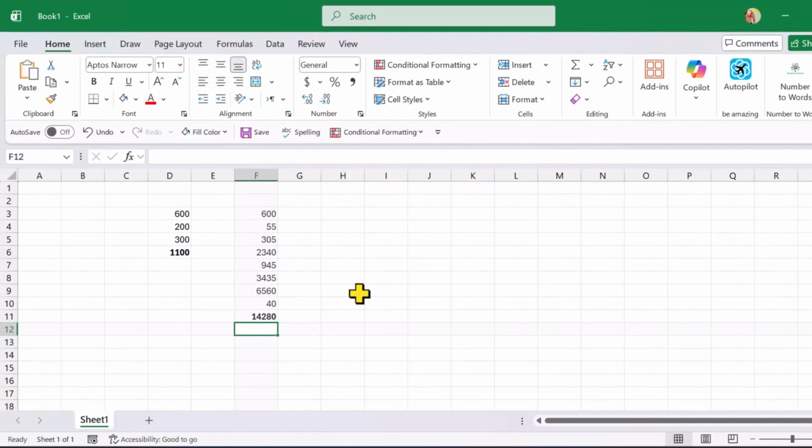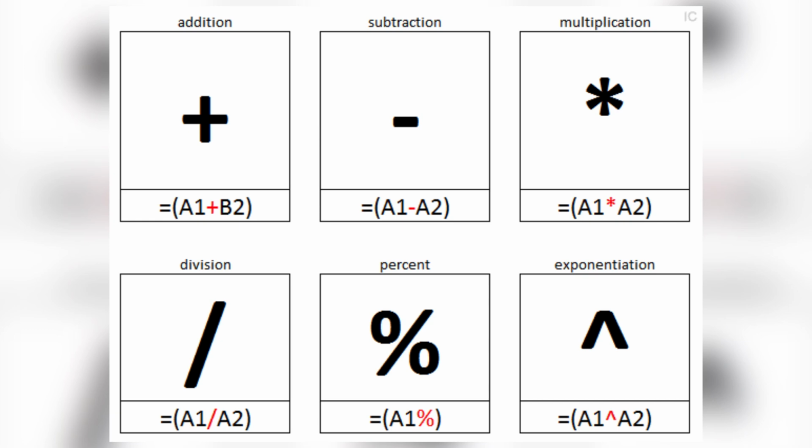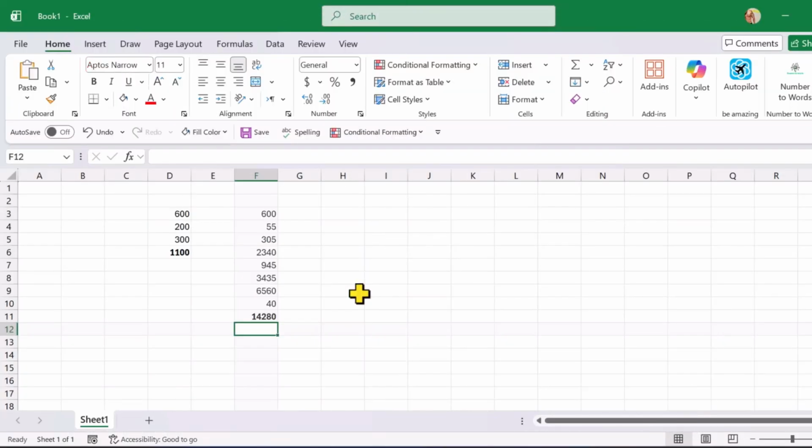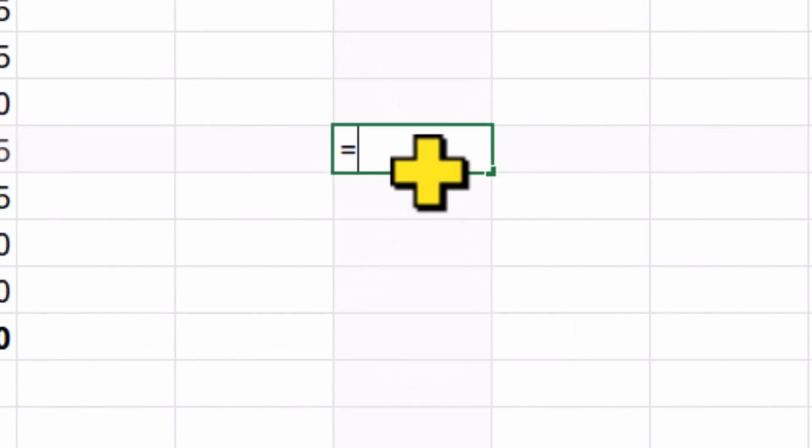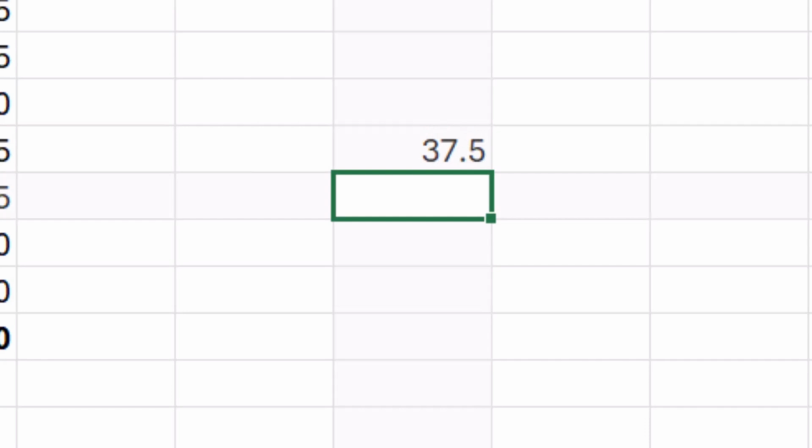Now let's talk briefly about operators. Operators are symbols used in calculations. The four most common ones are plus for addition, minus for subtraction, asterisk for multiplication, and forward slash for division. Make sure you know where these are on your keyboard. So far, we've used simple formulas with two numbers, but what happens with a more complex formula? Let's try this. Equals 35 plus 5 divided by 2. You might expect the answer to be 20, but Excel gives you 37.5.